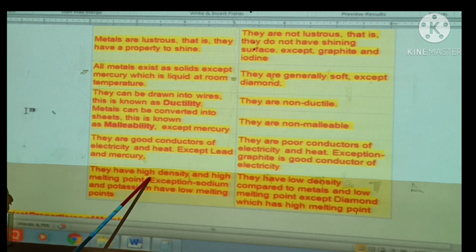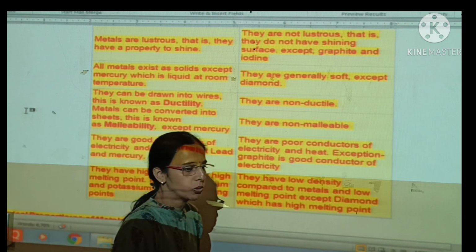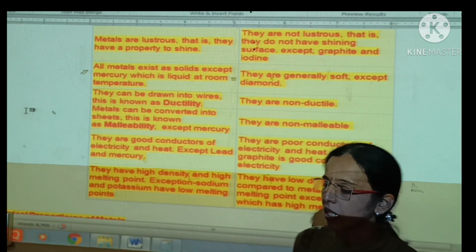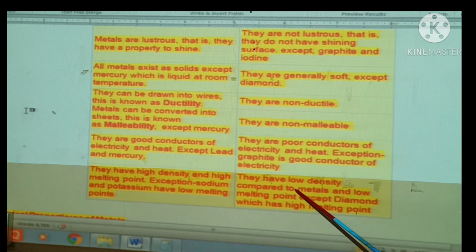Metals have high density and high melting point. The exceptions are sodium and potassium. They are very soft and can be easily cut with a knife. Non-metals have low density as compared to metals, and they have low melting point except diamond, which has a high melting point.